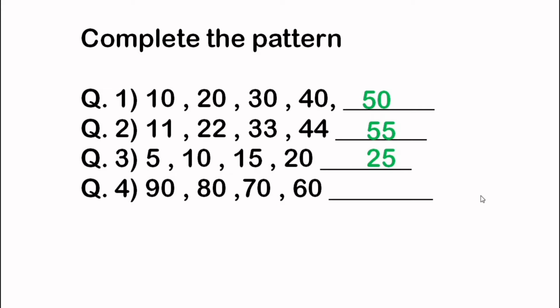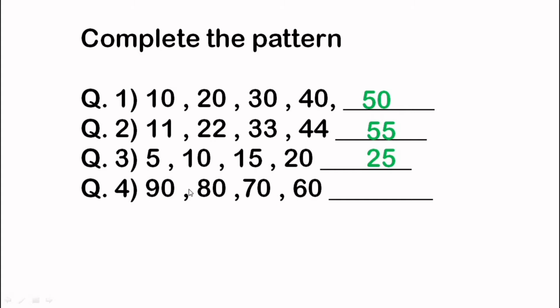In question number 4, the numbers given are 90, 80, 70, 60. The numbers are decreasing and each number is 10 less than the previous number.